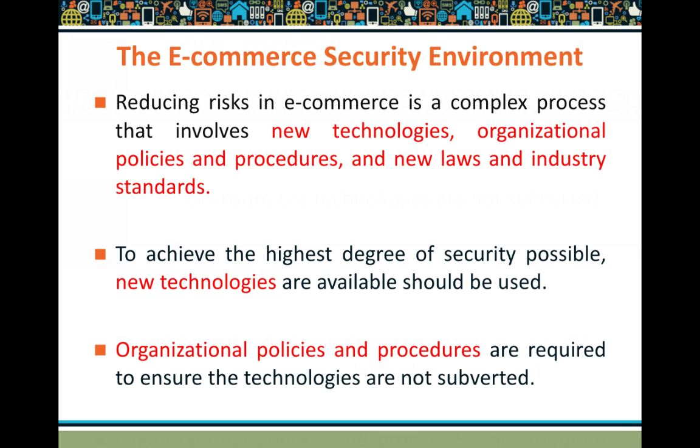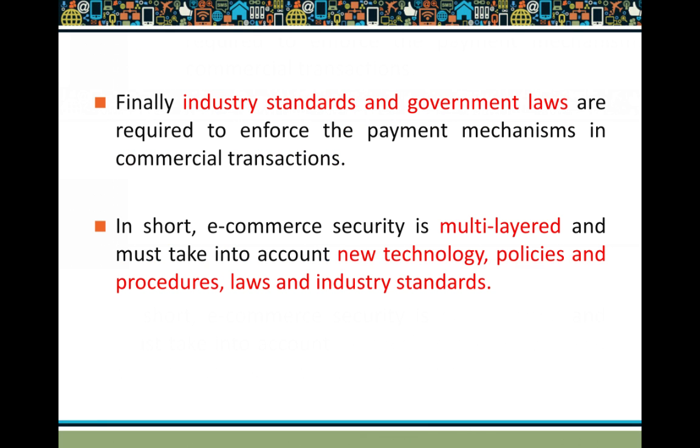So in order to have the best possible technology used in an efficient way, you need to have certain policies and procedures to be followed for every transaction to happen. Then finally, we have industry standards and government laws which need to enforce payment mechanisms in commercial transactions. So whenever any financial transaction has to happen, we should comply with industry standards and governmental laws based on which you need to do your financial transactions.